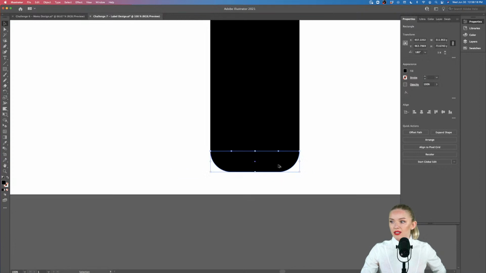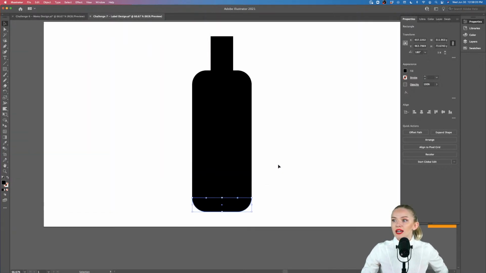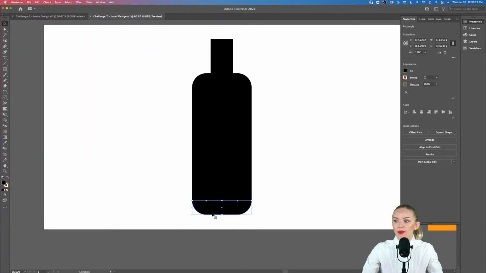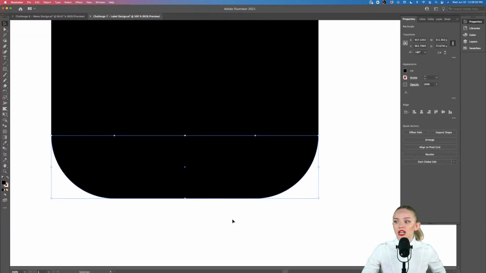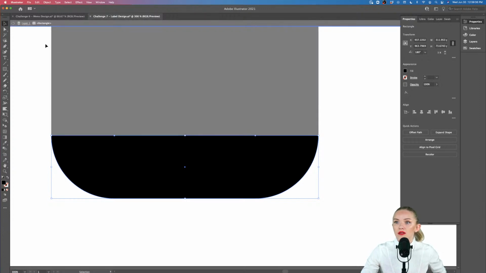Now, if we look at this bottle, it kind of looks like the bottom is a little round, right? So the bottle looks like it's almost going to fall over. So what we want to do is select this shape, and go into this little circle. Let's see. Direct selection.